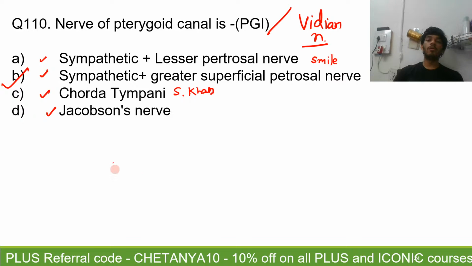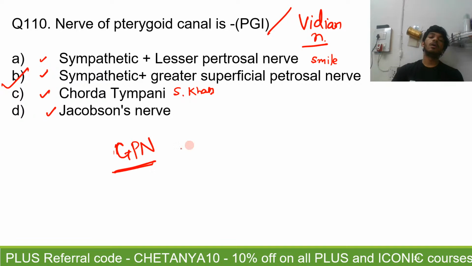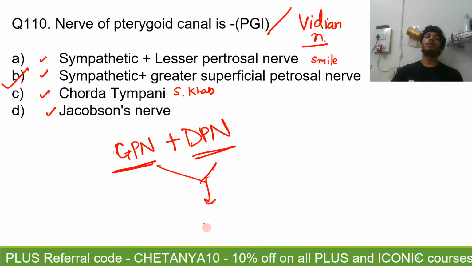It is formed from the greater petrosal nerve. Alright, I don't know why the written is official, but it's greater petrosal nerve plus deep petrosal nerve. These two nerves combine to form the nerve of the pterygoid canal. That is the correct answer given by Narsiha and Papasitu. Alright, this is the nerve of the pterygoid canal.